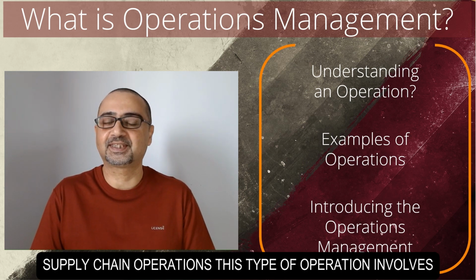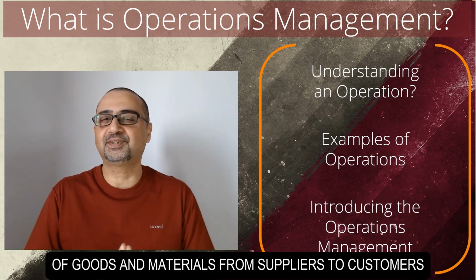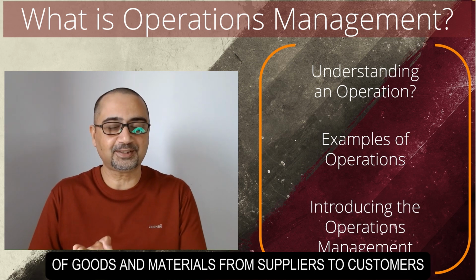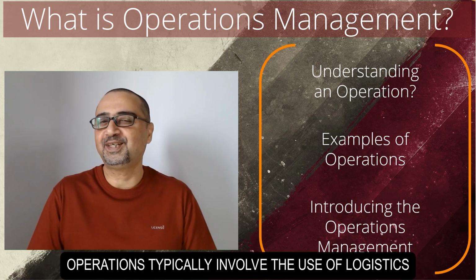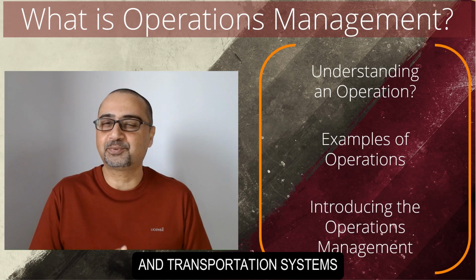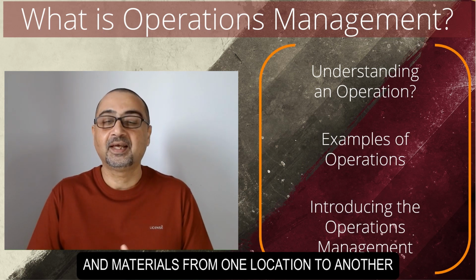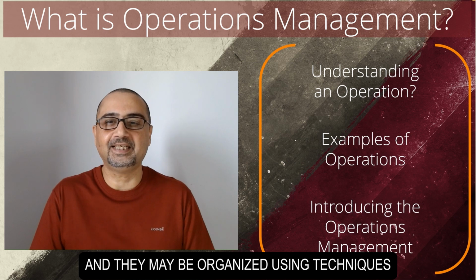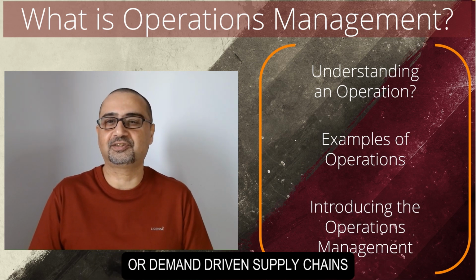Supply chain operations. This type of operation involves the coordination of the flow of goods and materials from suppliers to customers. Supply chain operations typically involve the use of logistics and transportation systems to move goods and materials from one location to another, and they may be organized using techniques such as lean logistics or demand driven supply chains.